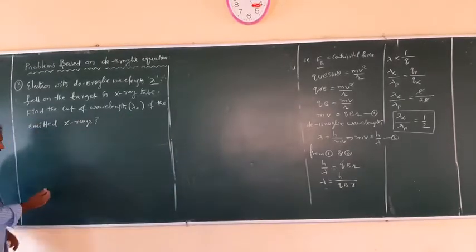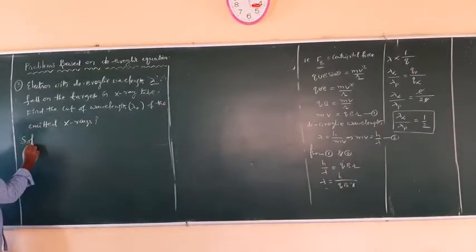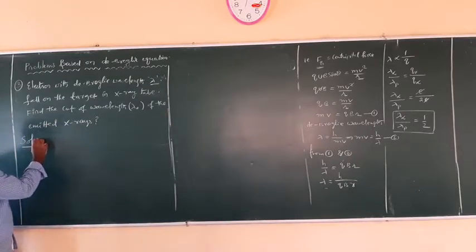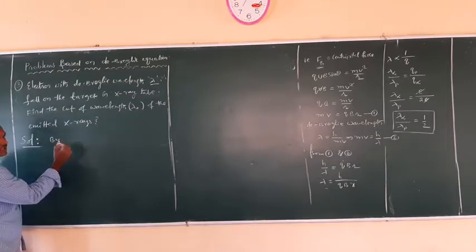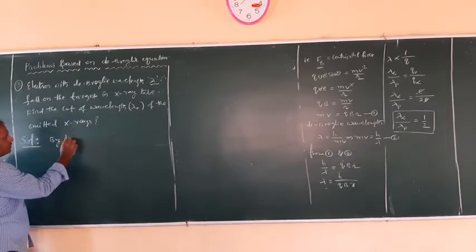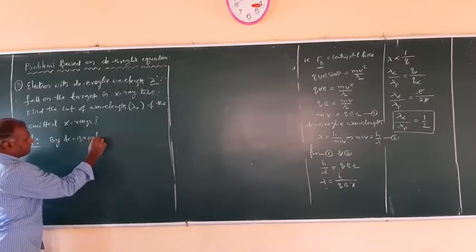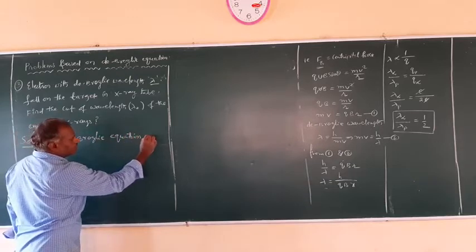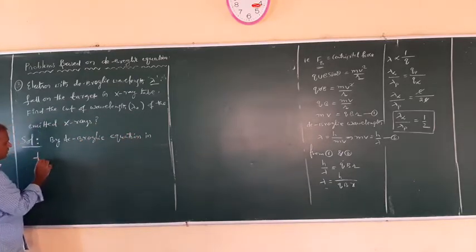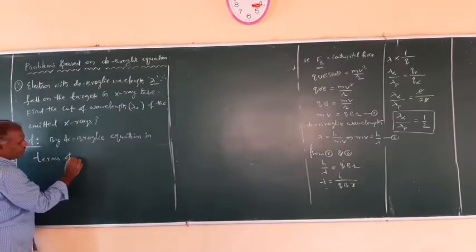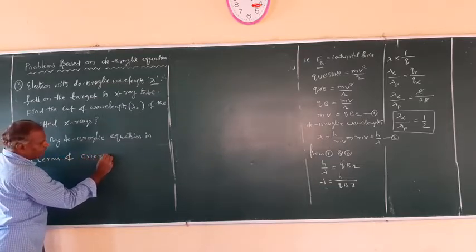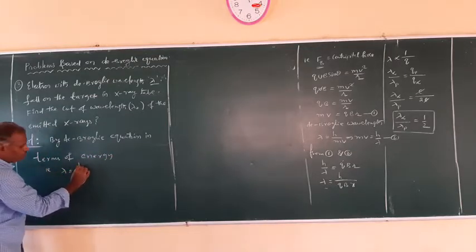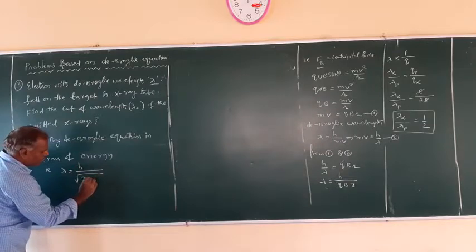So the solution for this one is, by the de Broglie equation in terms of energy or kinetic energy, lambda is equal to h upon root over 2mK.